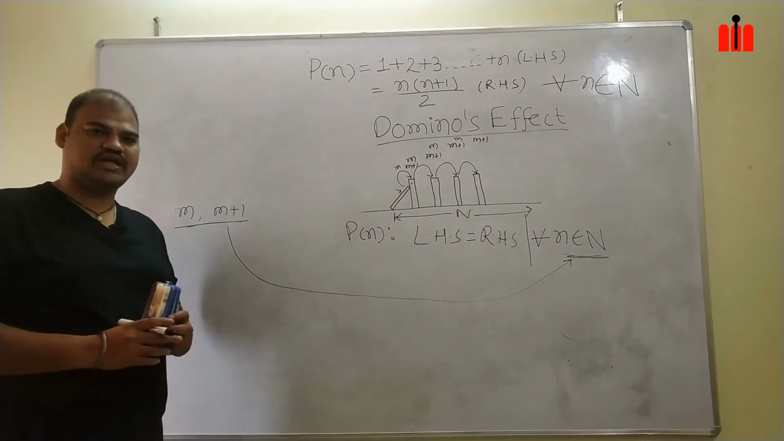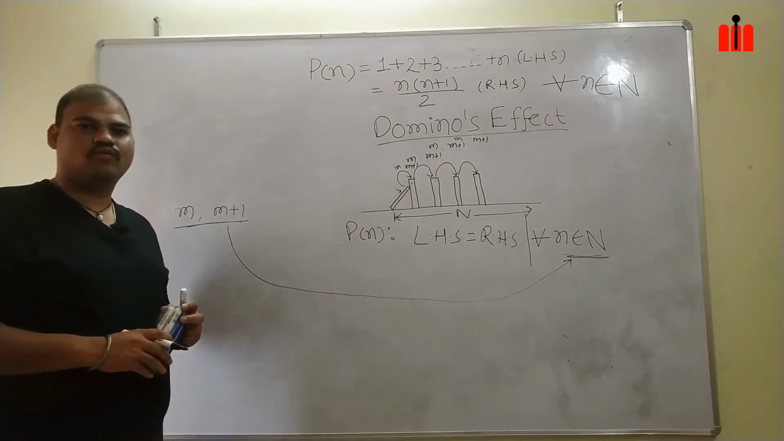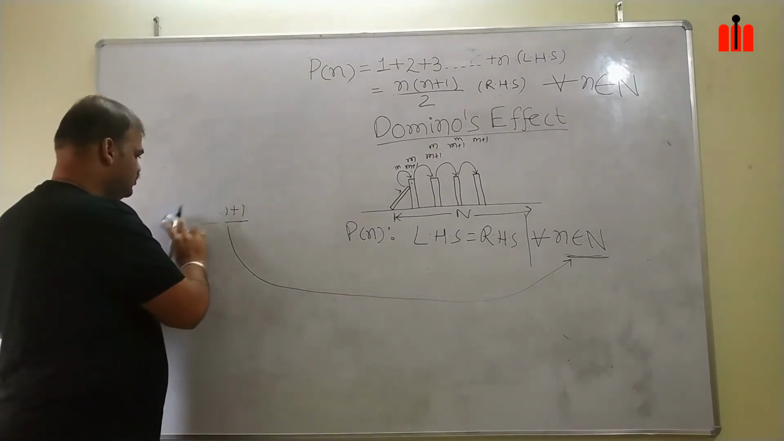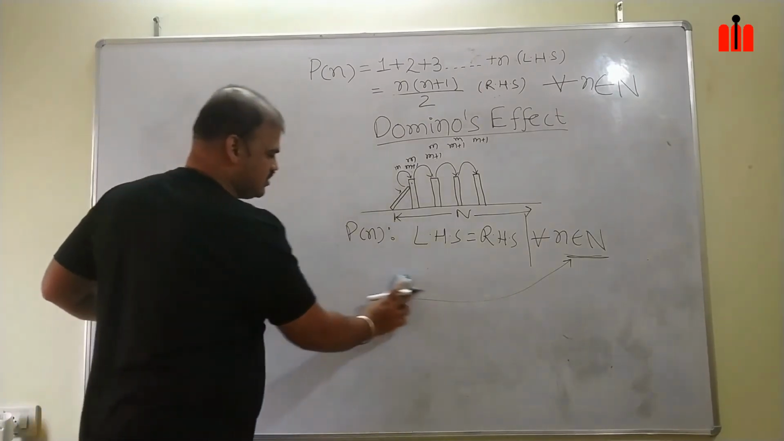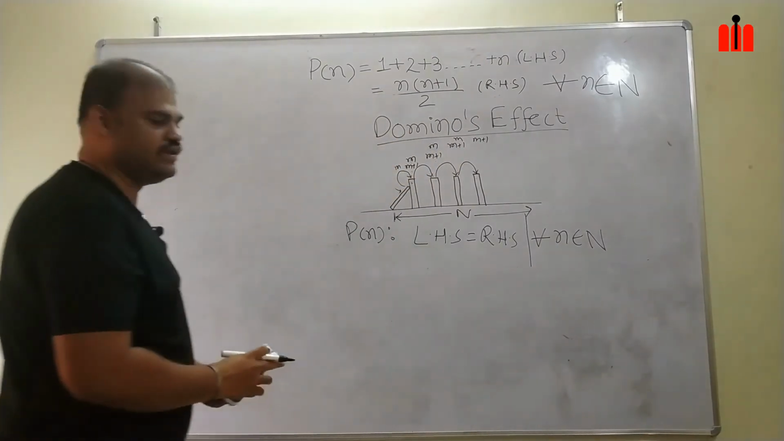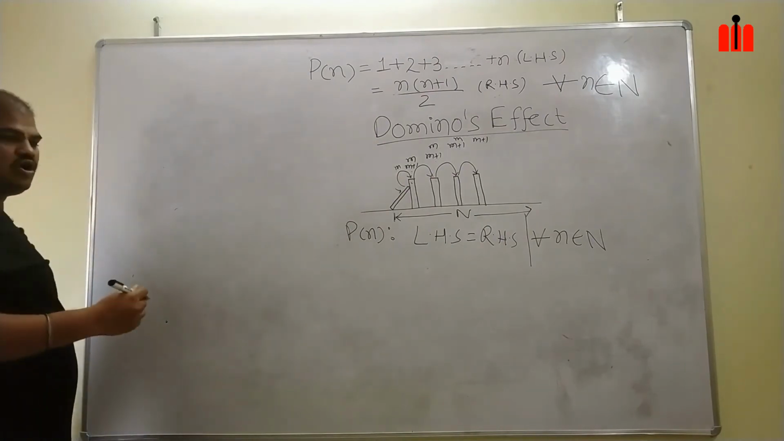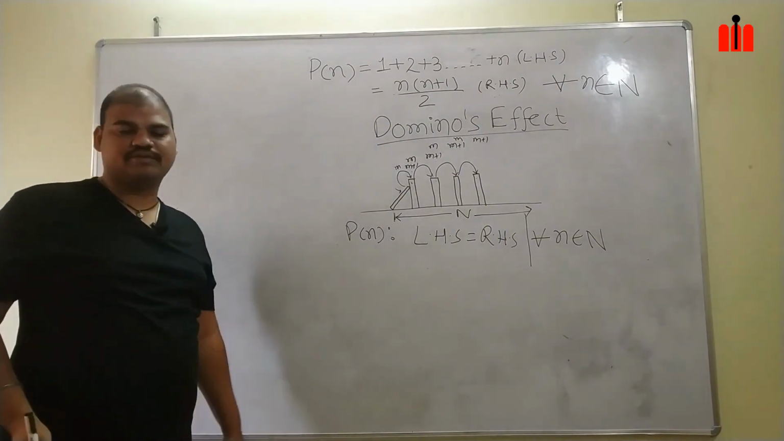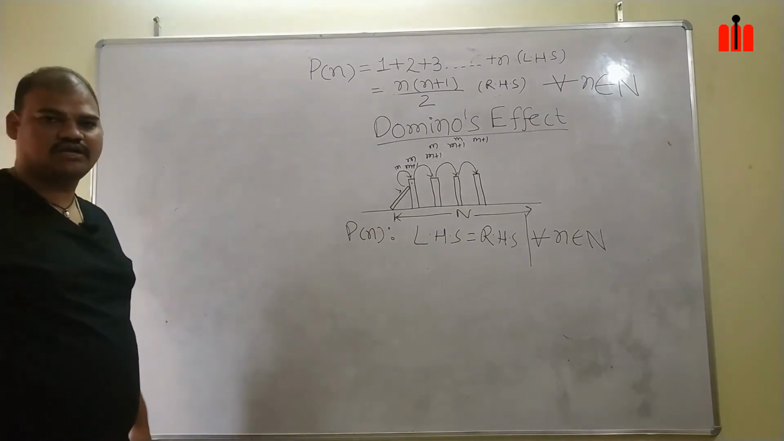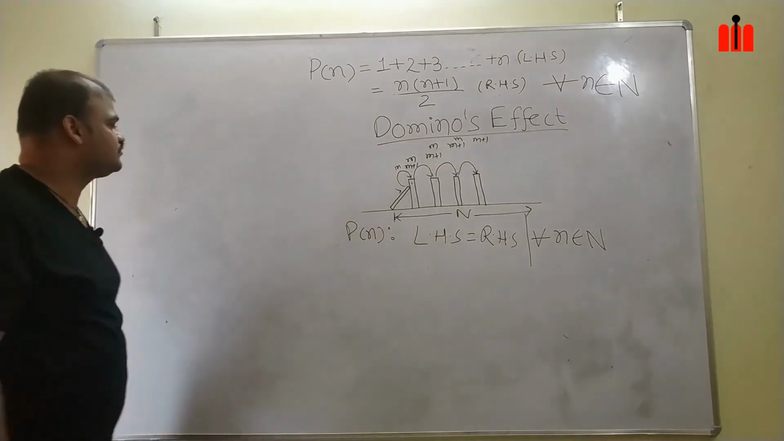Now the question arises: why m plus 1? Why can't it be m plus 2? Okay, so let's now do that. Why can't it be m plus 2? We will take the same statement, that the sum of n natural numbers is n into n plus 1 by 2, and we will start proving for m plus 2 also, to see whether m plus 2 will work or not.